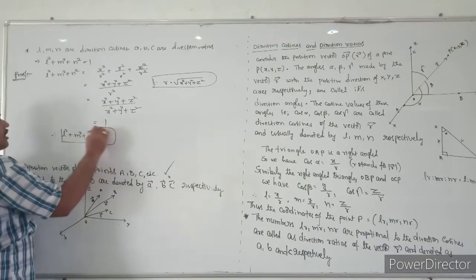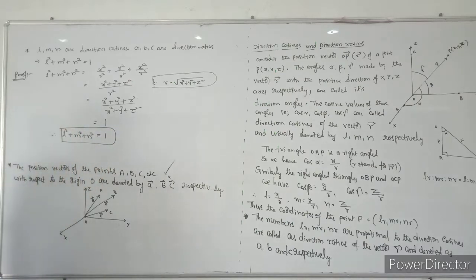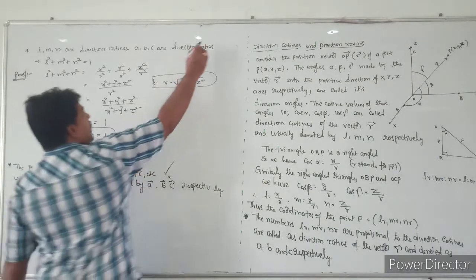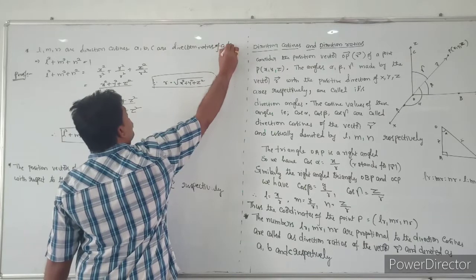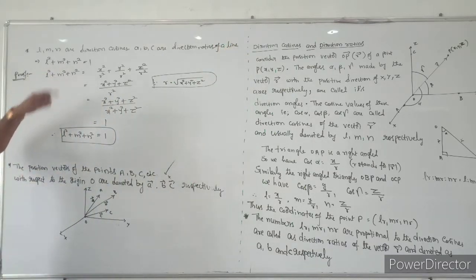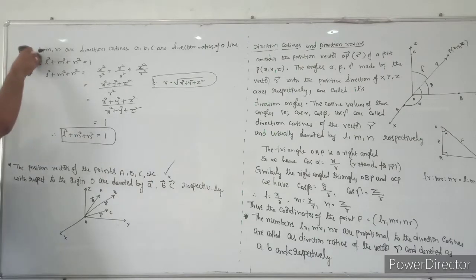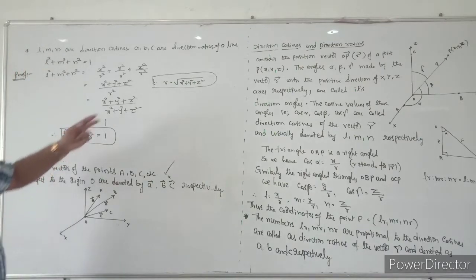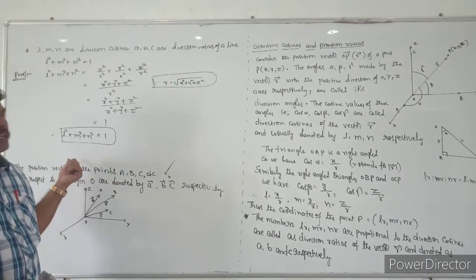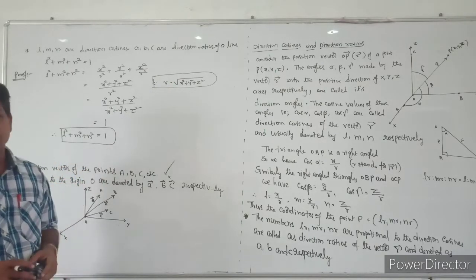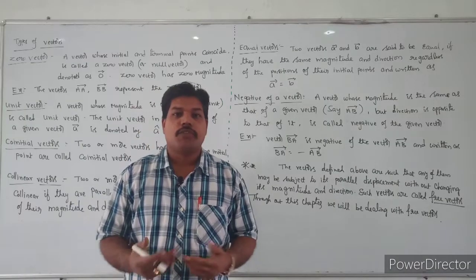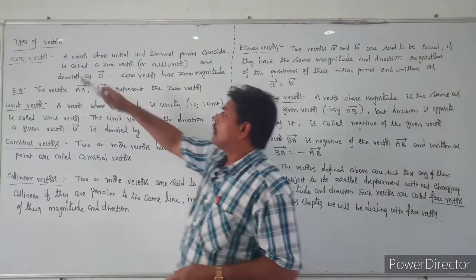Therefore, l square plus m square plus n square value is 1. If l, m, n are direction cosines and a, b, c are the direction ratios of a line, then l square plus m square plus n square is equal to 1, but a square plus b square plus c square is not equal to 1. Okay, students, next we will discuss the types of vectors.